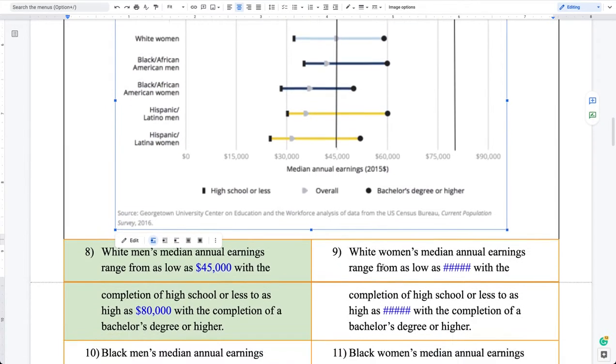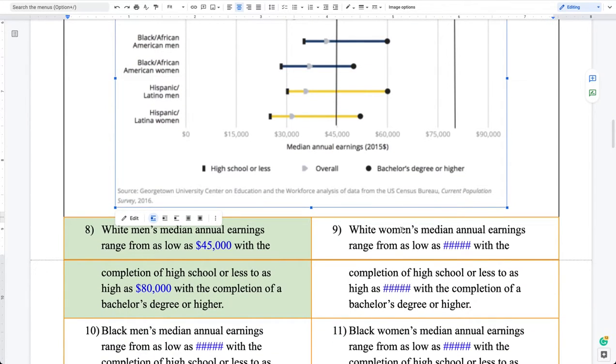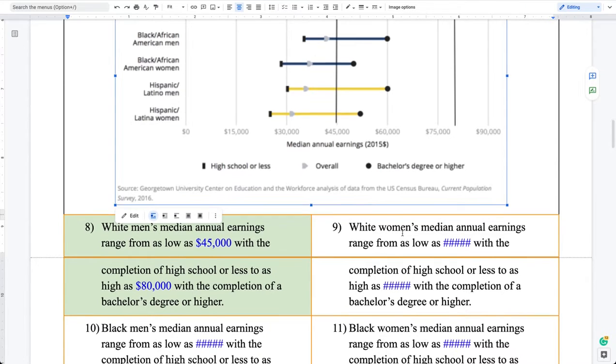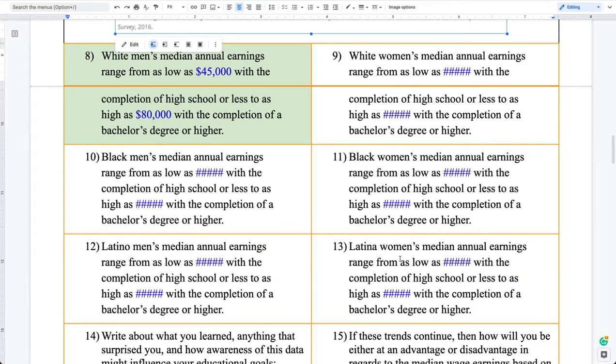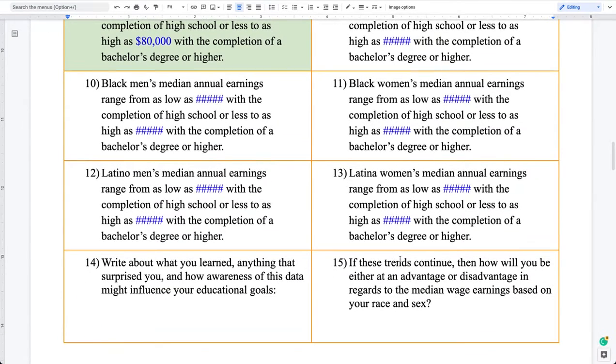Repeat that process here to find what the median salaries are on the lower end and higher end for white women, black men, black women, Latino men, and Latina women. Then go ahead and write your reflection in the following 2 questions.